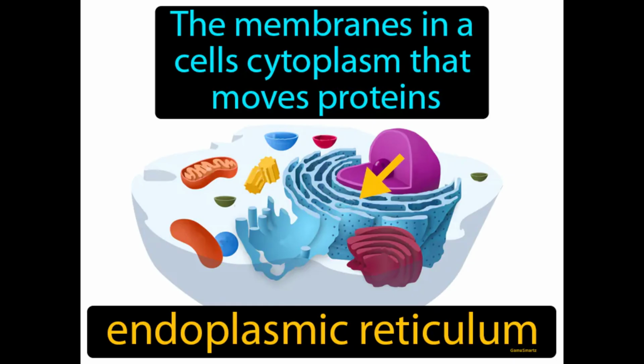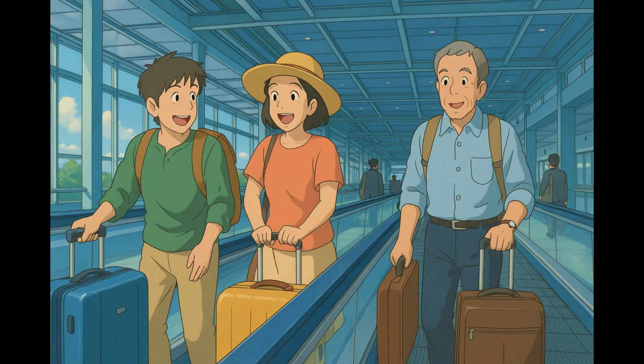The membranes in a cell's cytoplasm that move proteins. Endoplasmic reticulum. It is like a factory inside the cell that helps produce and transport proteins and fats. Imagine trying to navigate through a crowded airport with your luggage to catch a connecting flight. The endoplasmic reticulum, ER, in a cell functions like the airport's network of moving walkways, helping passengers, proteins, efficiently reach their gates, destinations within the cell.